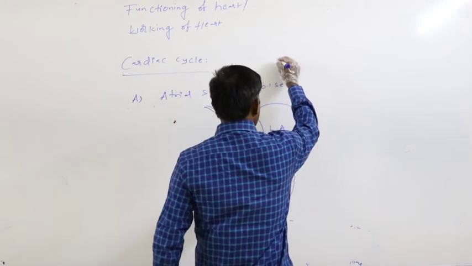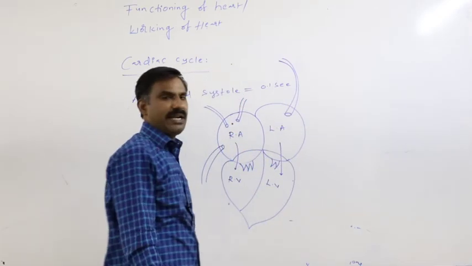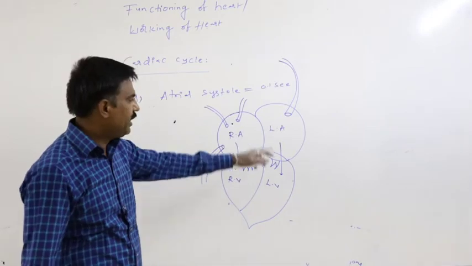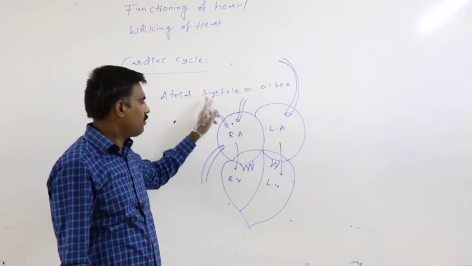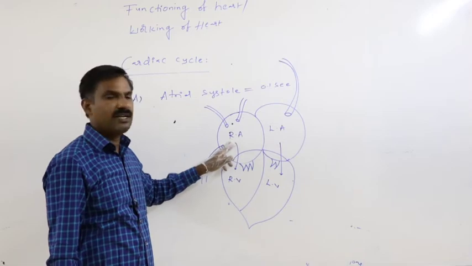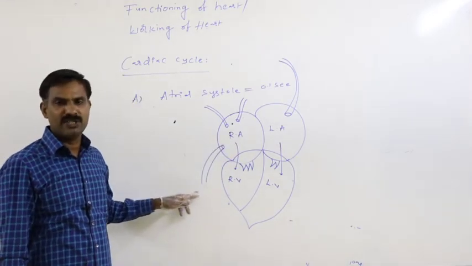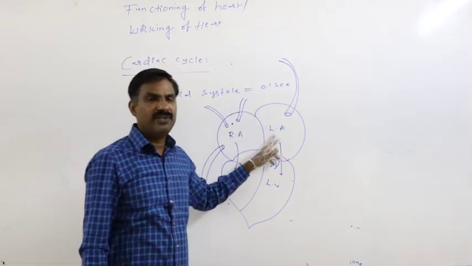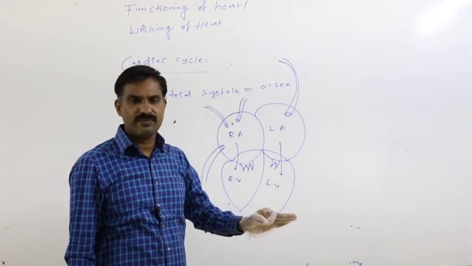Similarly, left atria receives oxygenated blood from the lungs through 4 pulmonary veins. Just before the beginning of both sides of the atrial contraction, right atria receives deoxygenated blood from the various parts of the body through the caval veins and coronary sinus, and left atria receives oxygenated blood from the lung through pulmonary veins.